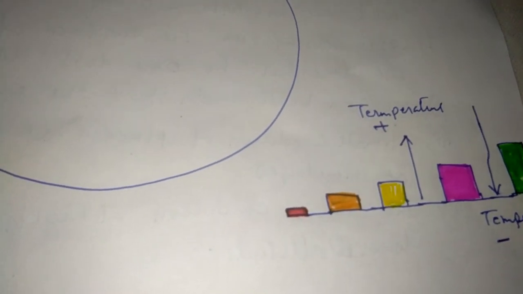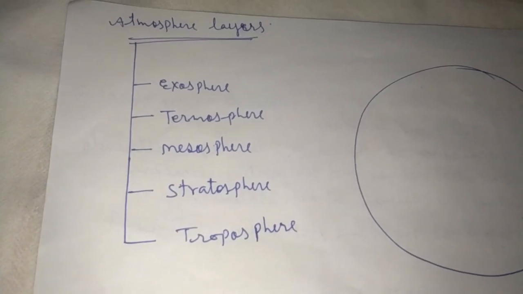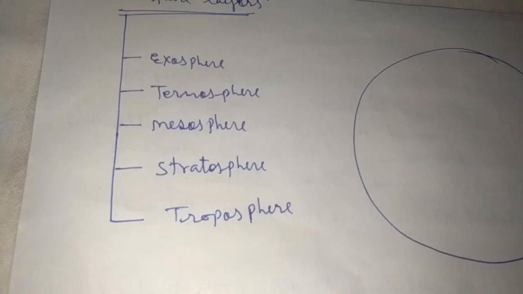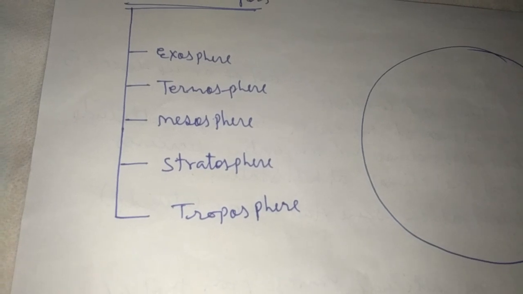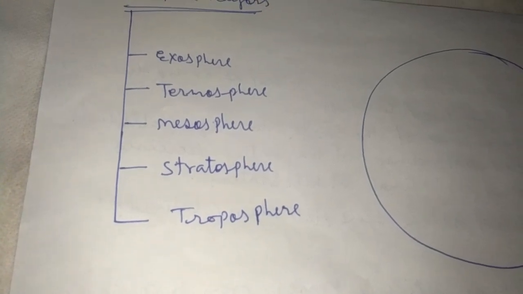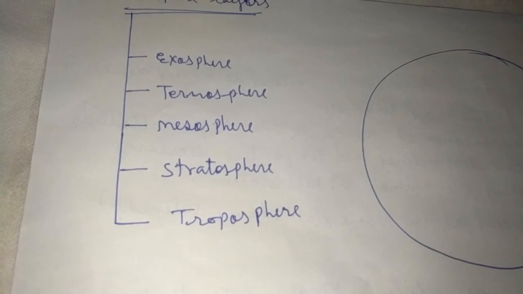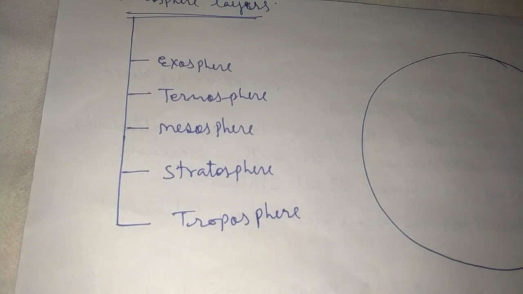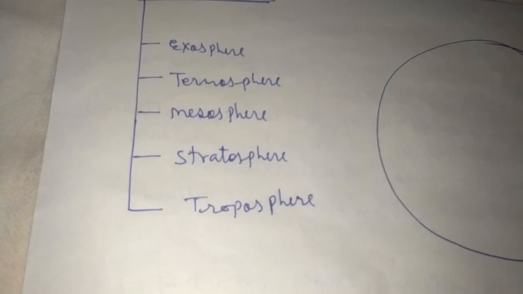You know very well about the atmosphere layers. These layers are five in number: the troposphere, stratosphere, mesosphere, thermosphere, and exosphere. The troposphere is the layer of the atmosphere where the temperature is higher. As you move upward, the temperature becomes lower.